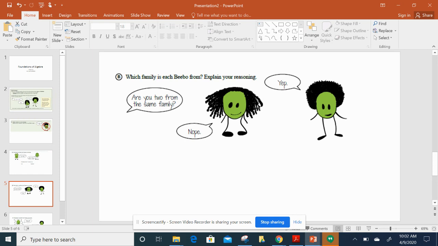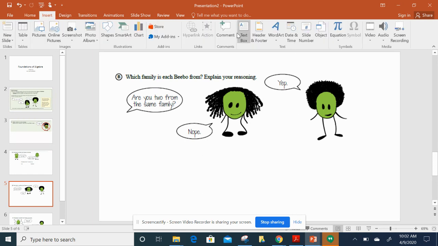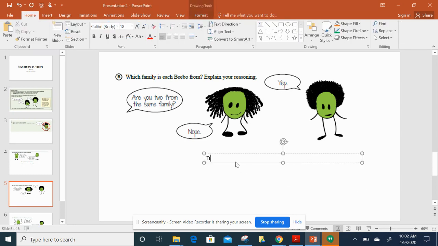So now I need to think, how would a truth teller answer this question? And how would a liar answer this question? So if we know they're from two separate families, a truth teller would say the answer is no, we are not from the same family. A liar would answer this by saying, yes, we are from the same family, because that would be the lie. So therefore, because a truth teller would say no, and a liar would say yes, I can now be assured that the first Bebo is a truth teller and the second Bebo is a liar.